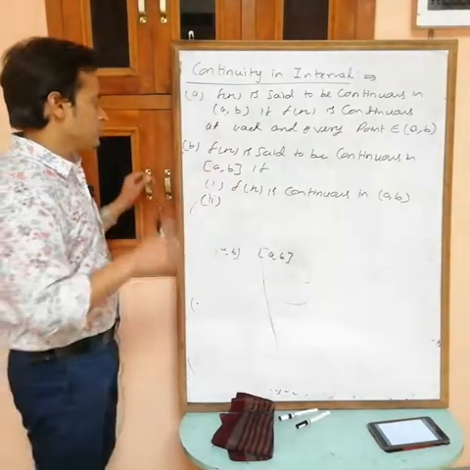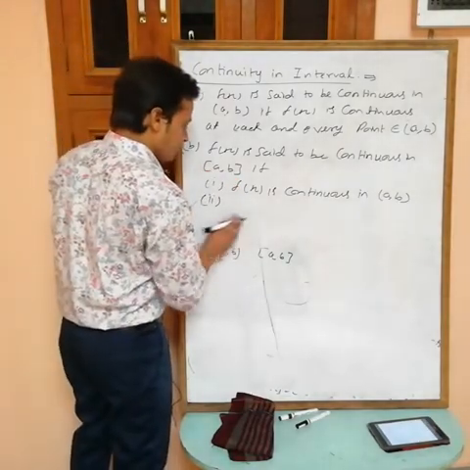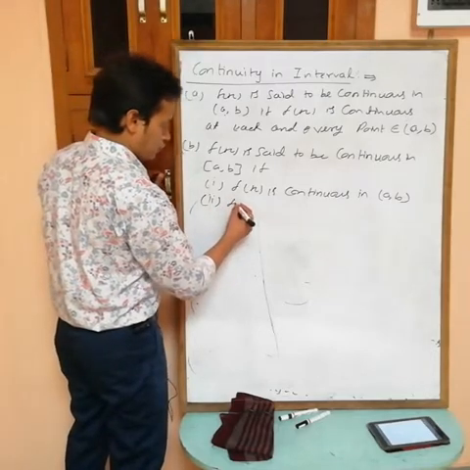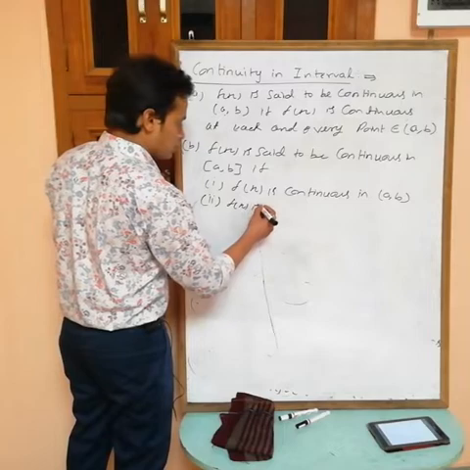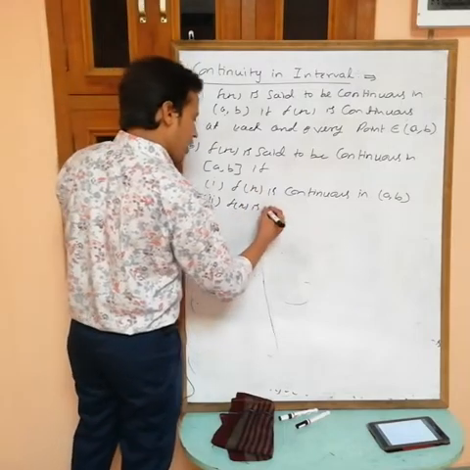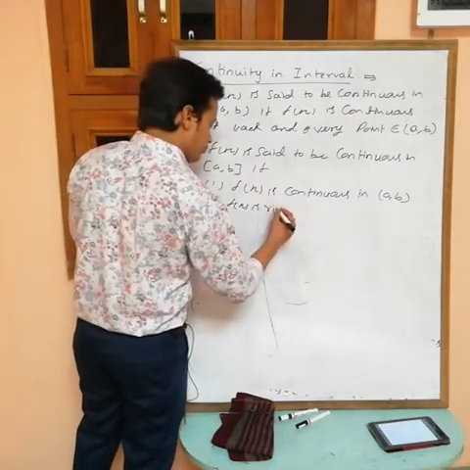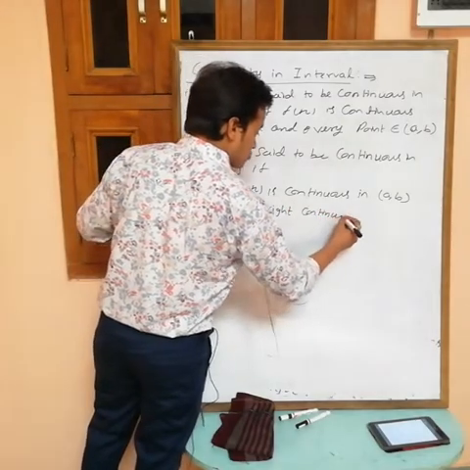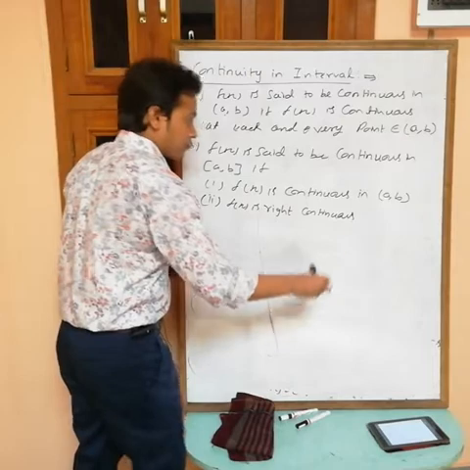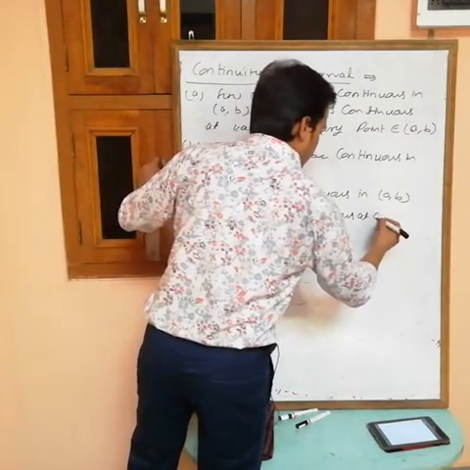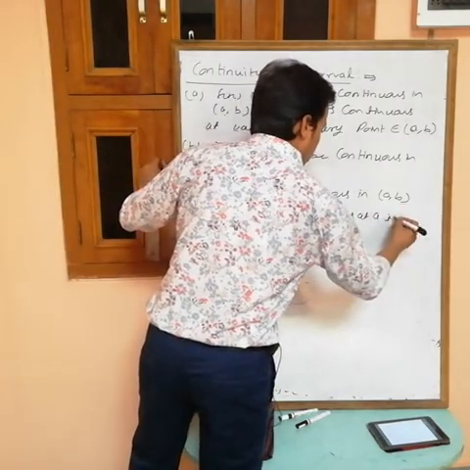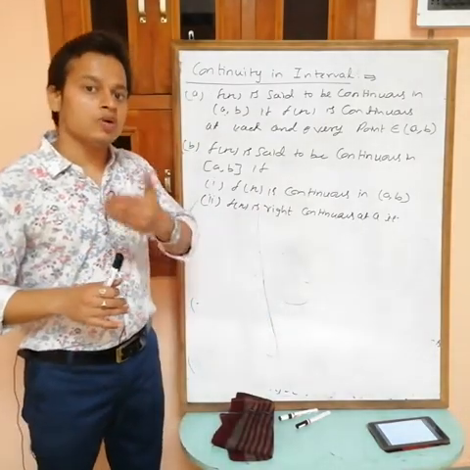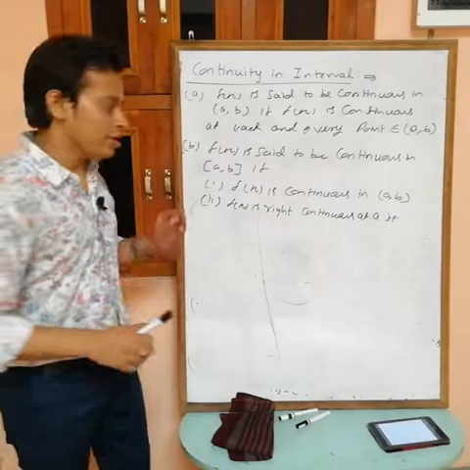So, f(x) is right continuous at a, which means f(a) equals RHL.